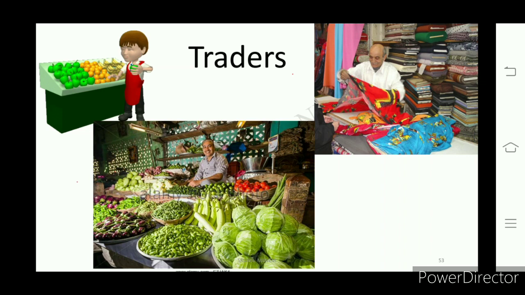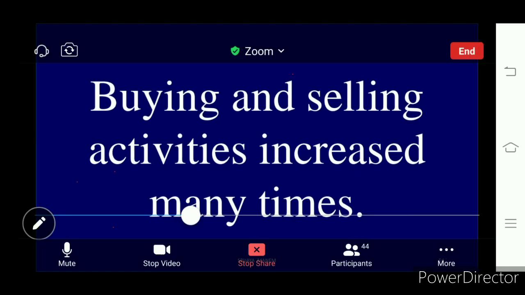Some established shops for selling cloths. Some took up vegetable markets. Some entered into vegetables. So in this way, many traders and craft persons increased. Understand?